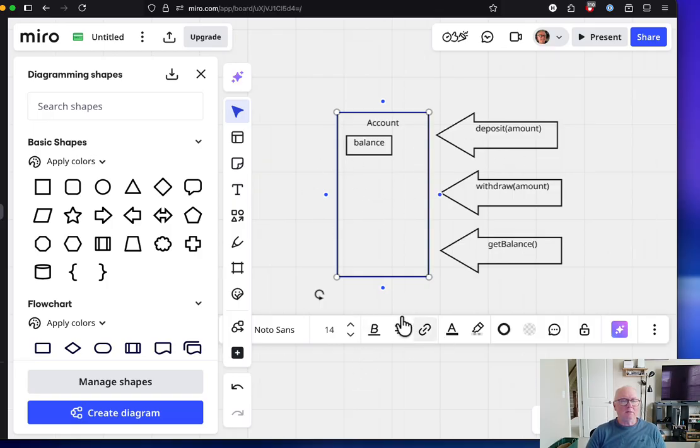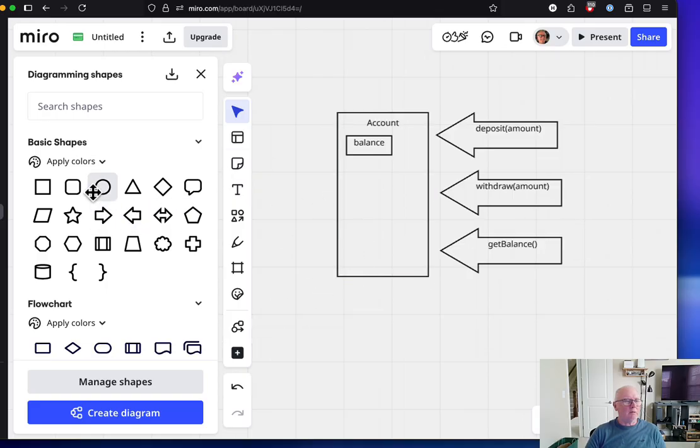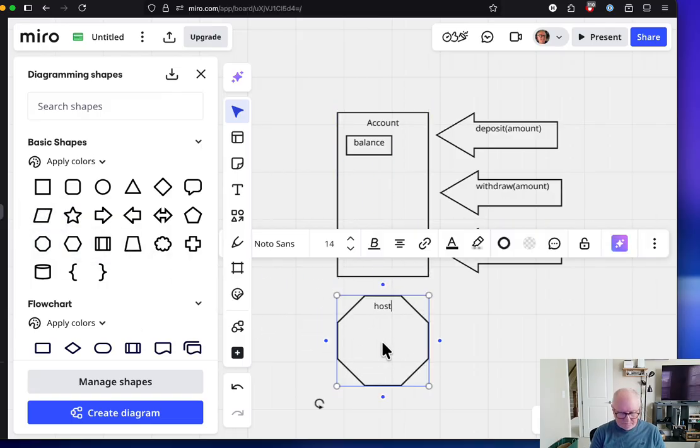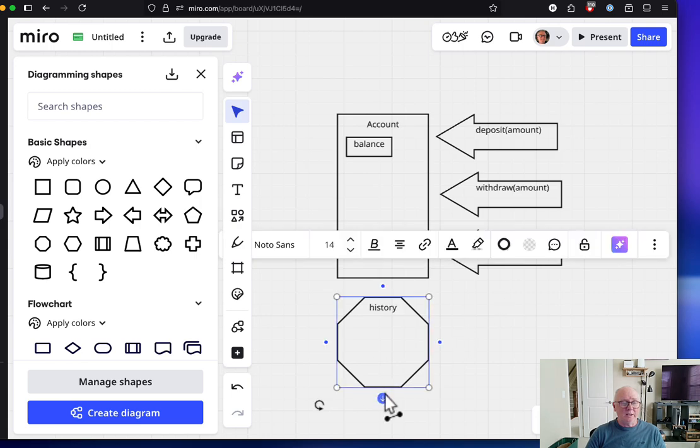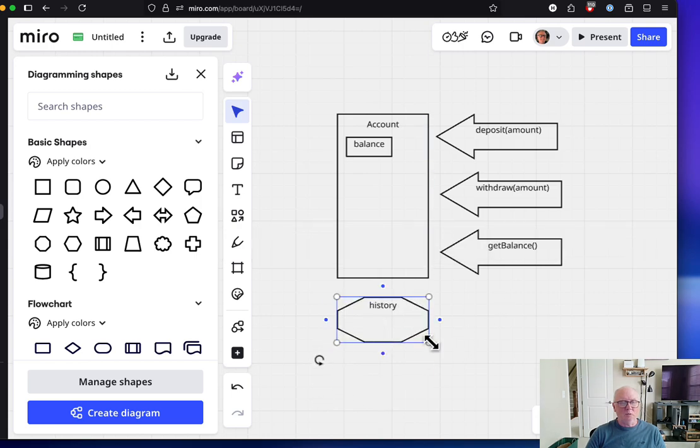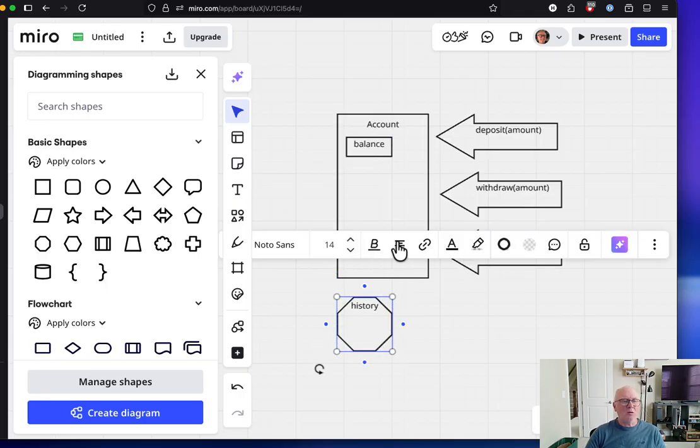So let's create history. To create history, let's use one of these. This is kind of nice. And let's call this our history. And what is history? Well, it's just a list, right? All the history is, is a list of these transactions. And we probably would say that they are in the order that they were introduced. Does that sound fair? This list keeps them in the order in which they were done. That way it's easy for us to go back in chronological history and see.